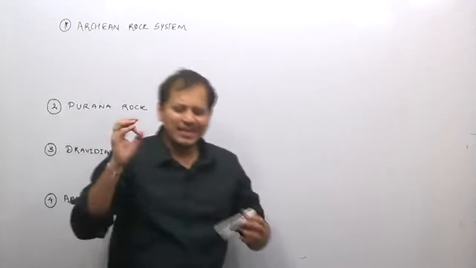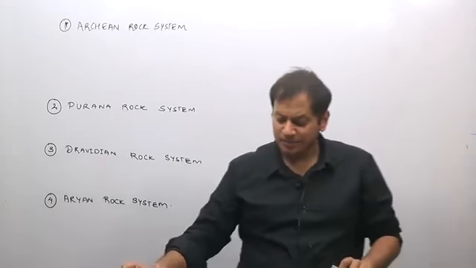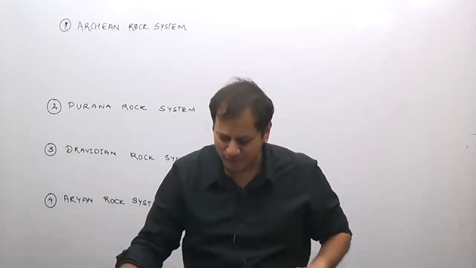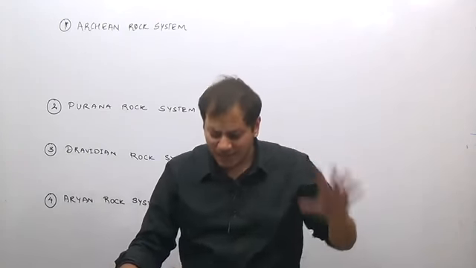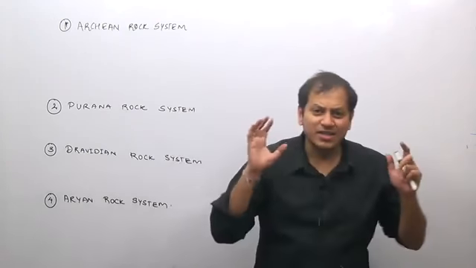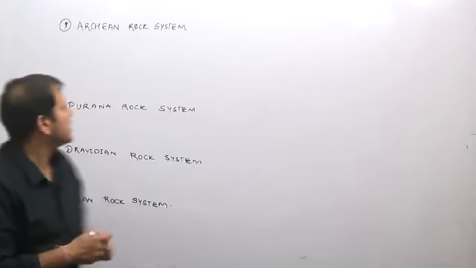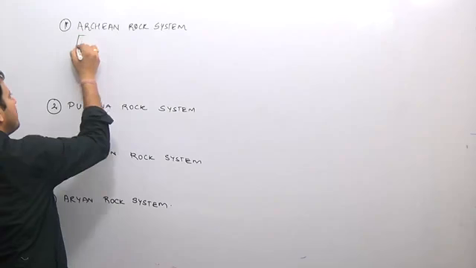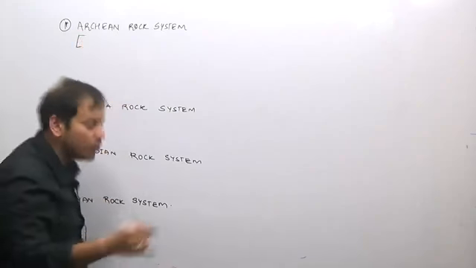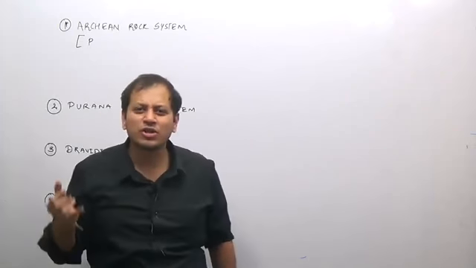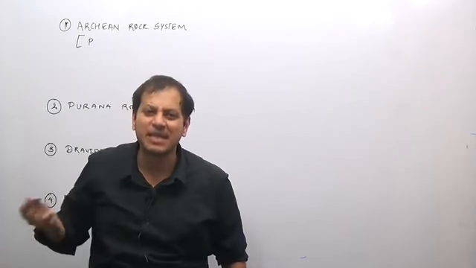Now, do only the things which I will tell you here, which are important from both the prelims as well as the mains point of view. The Archean rock system is a structure which is very, very old. The oldest era in the geological history is known as the Cambrian era.